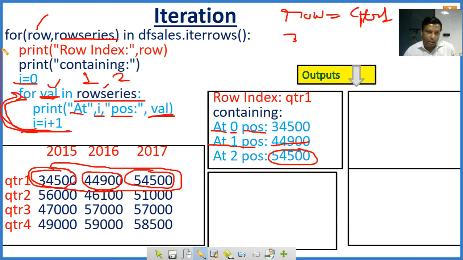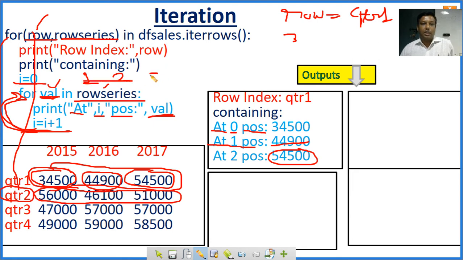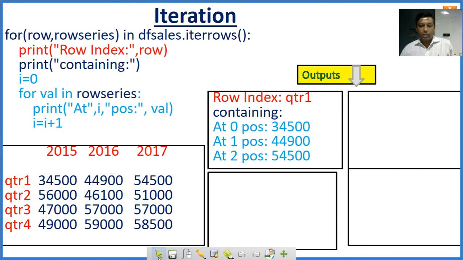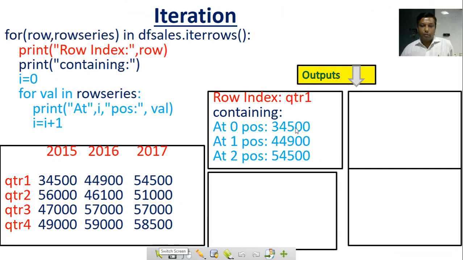Then it will go to the first loop or outer loop. Again row is quarter 2 now, and row series will get 56000 like that. And again I becomes 0.